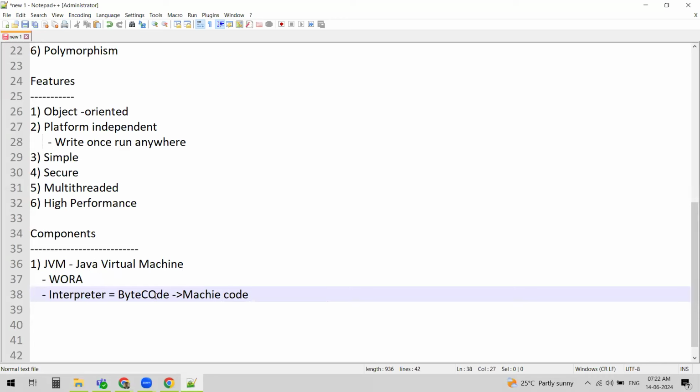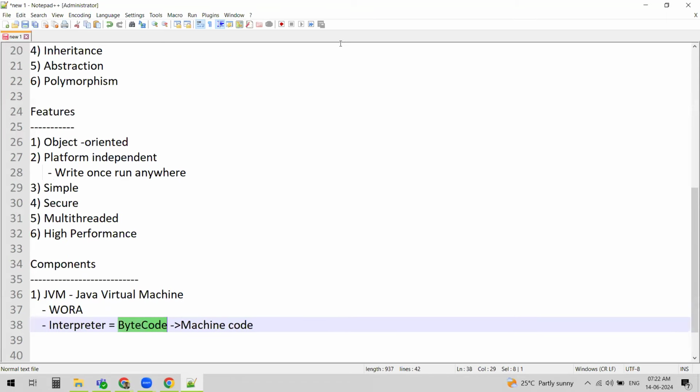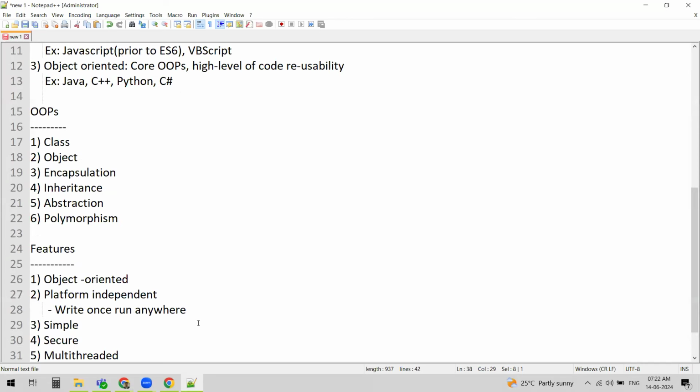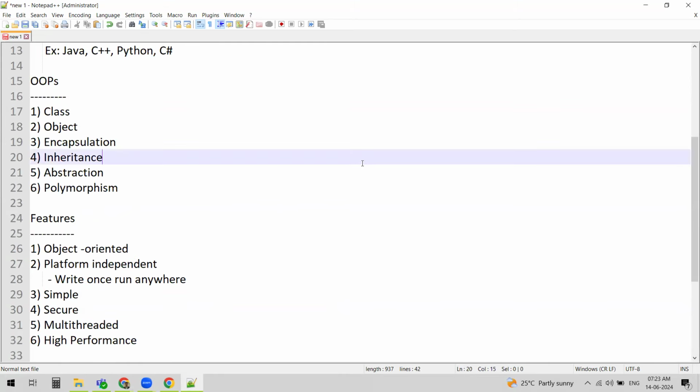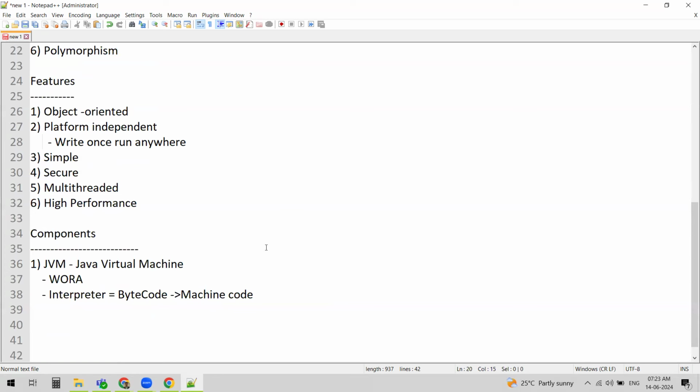What is bytecode? We'll discuss this in a few minutes, but just think of it like this: we write a program in Java, and when we compile it, I'll also come to what compile means, we get bytecode. This bytecode needs to be converted into machine code, because the underlying operating system can only understand machine code. This is done by the interpreter, which is within the JVM.